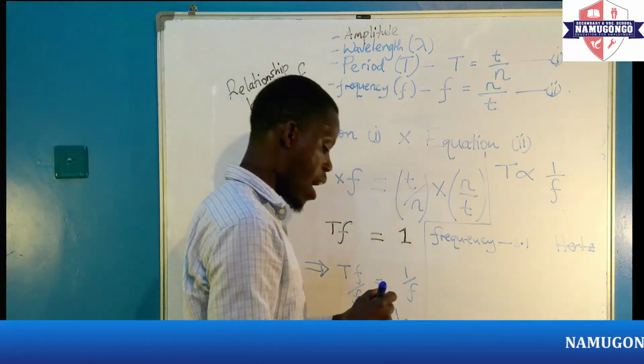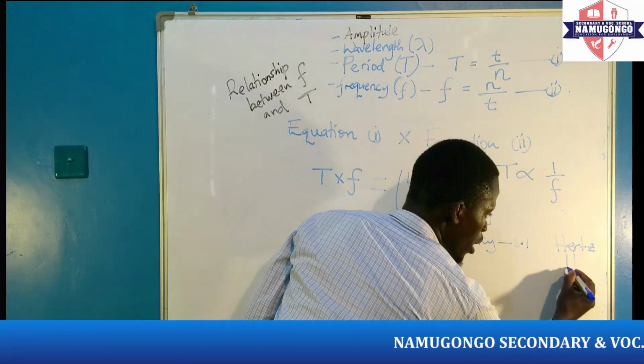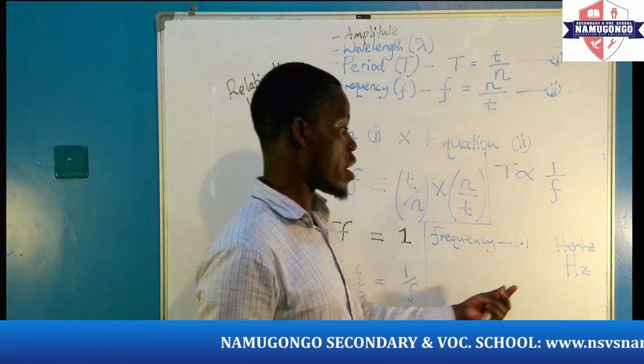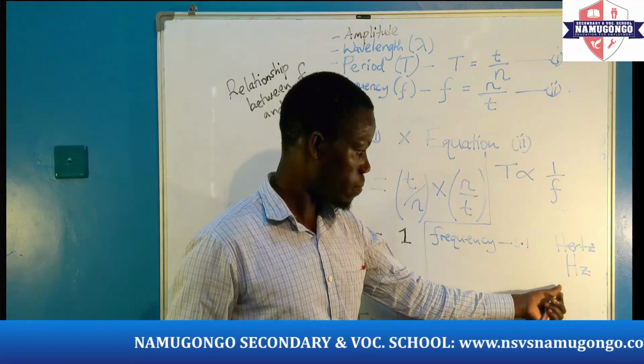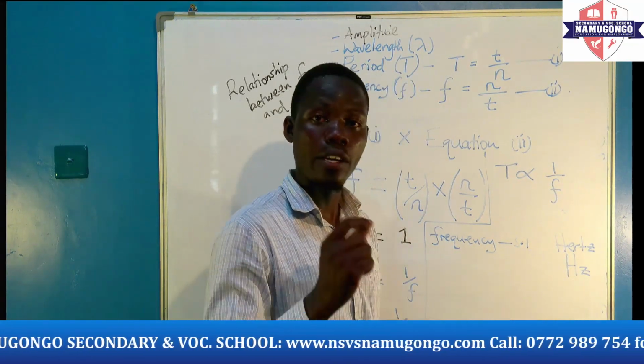It is Hertz, and this we denote as capital H and small z.